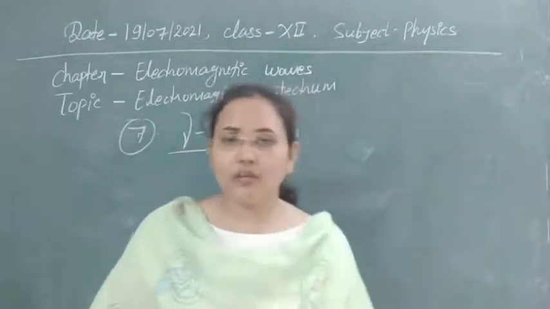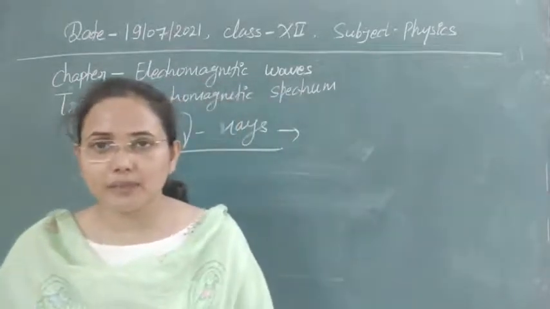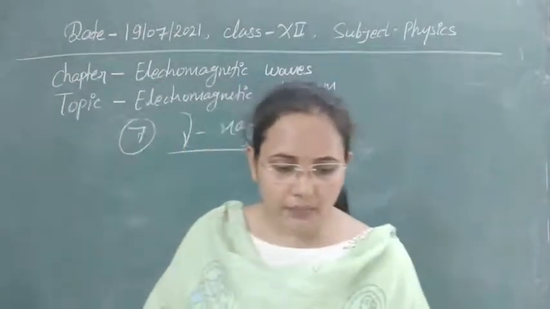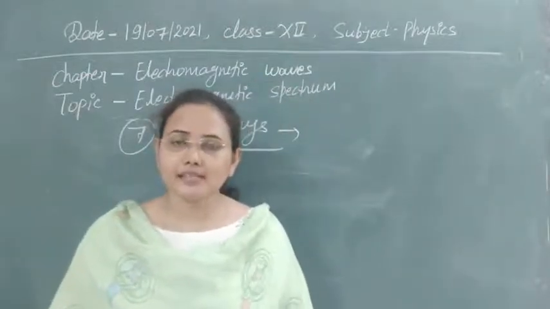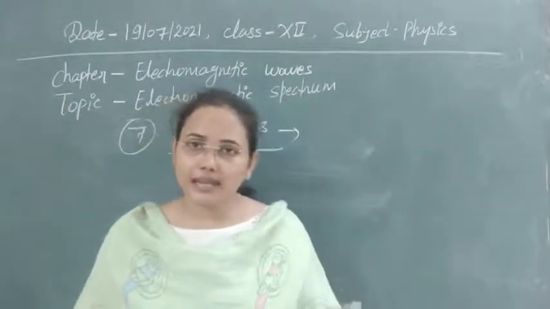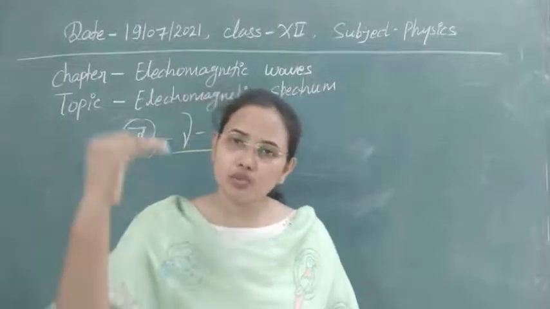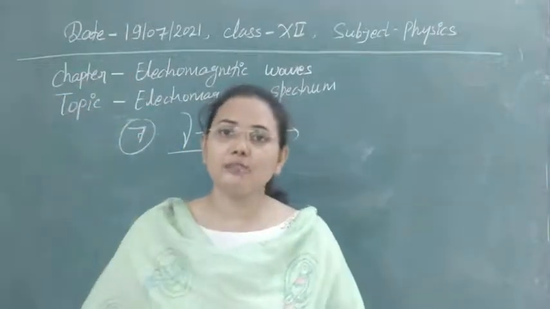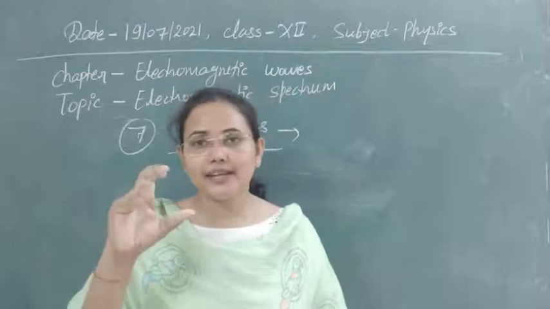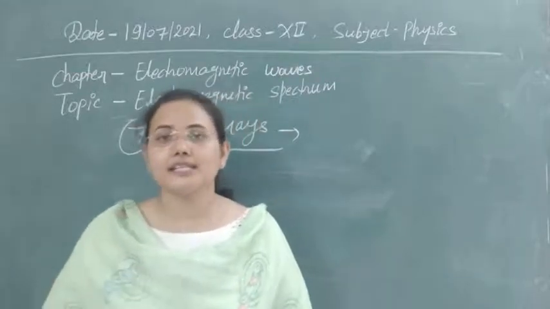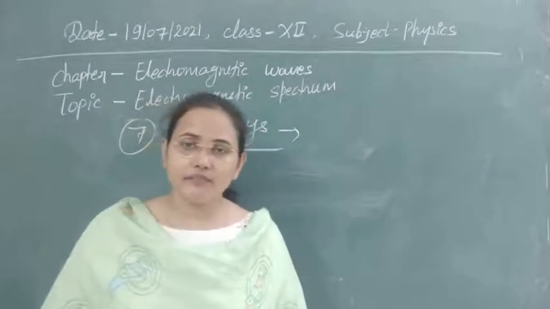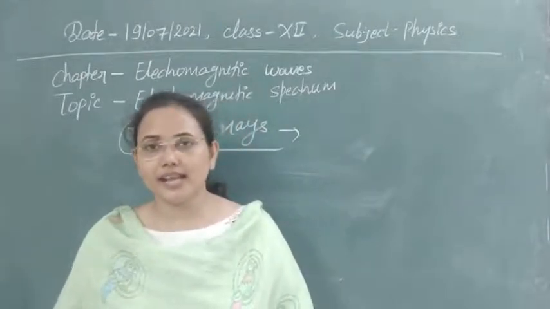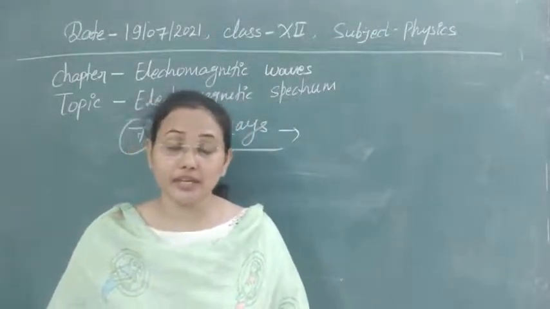So first of all, how can we produce gamma rays? Gamma rays are produced by nuclear reactions. Whenever a nucleus goes into an excited state and comes back down, it radiates excess energy, and that radiation lies in the range of gamma rays. This is the way to produce gamma rays. Nuclear reactions are the best for producing them.